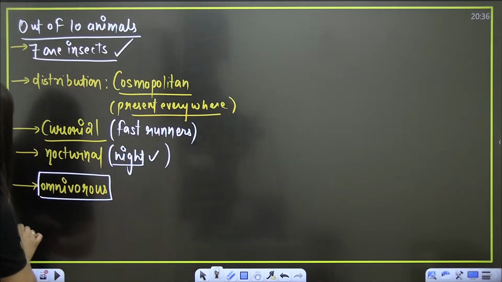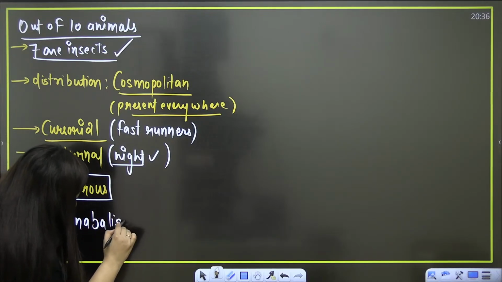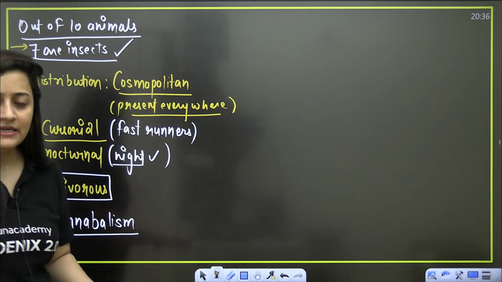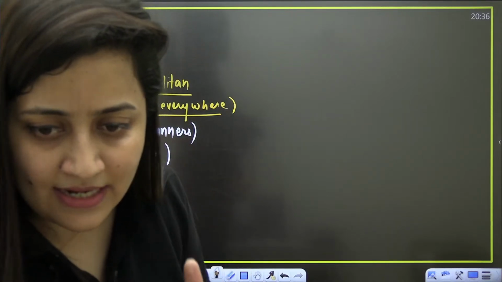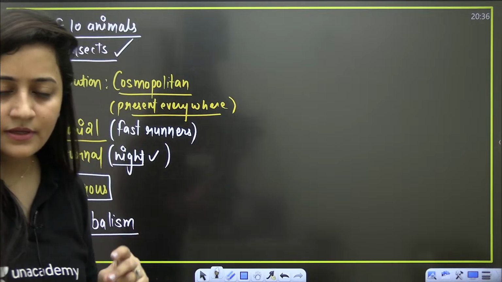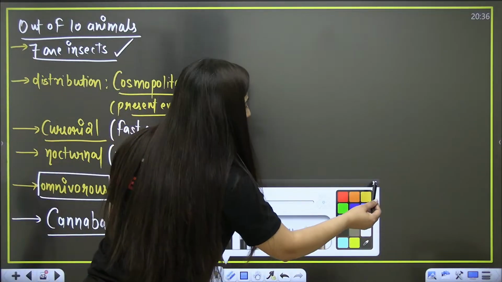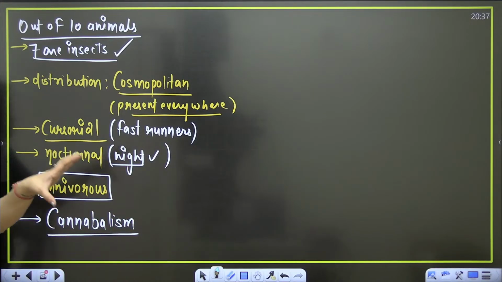Okay? And then bache, one more word: cockroaches show cannibalism. Do you know what is the meaning of cannibalism? Anyone in the class? Cannibalism means occasionally, I'm not saying always, but occasionally they feed on their fellows. Okay?